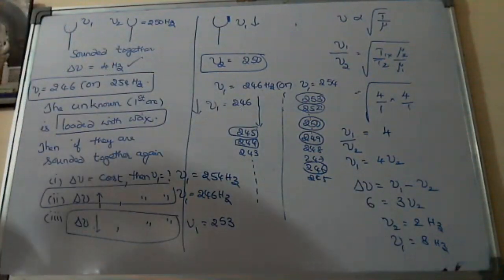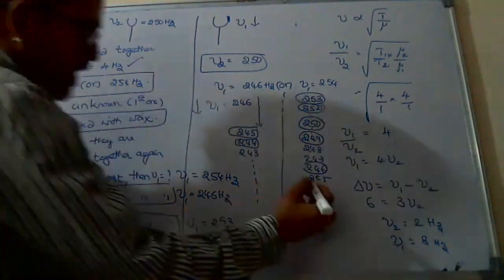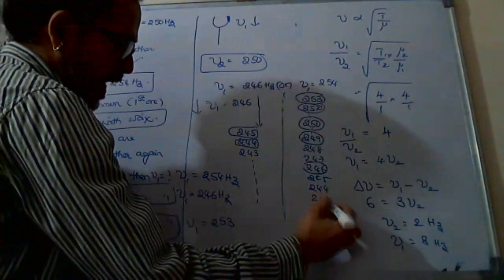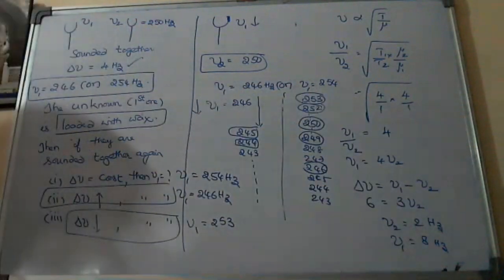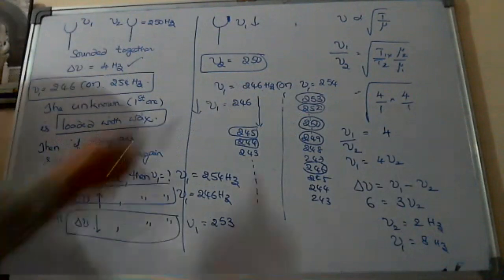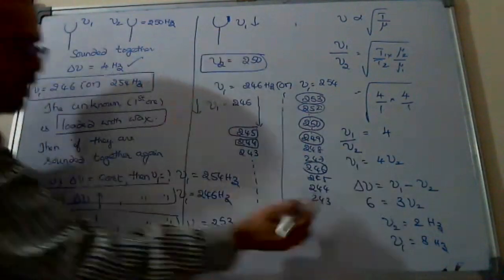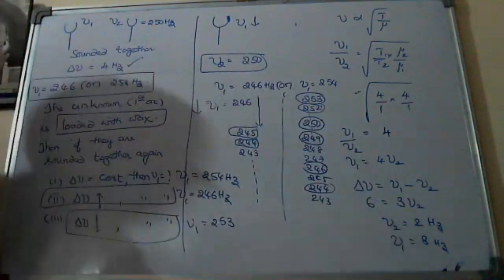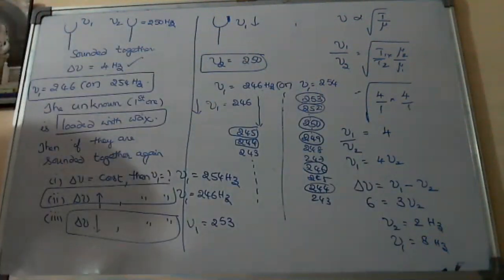Okay. And one more. Check wisely. Suppose it is decreased to still 245, 244, 243 like. Okay. Look at the difference. How much is the difference? 6. 6 means delta nu is increased or not?